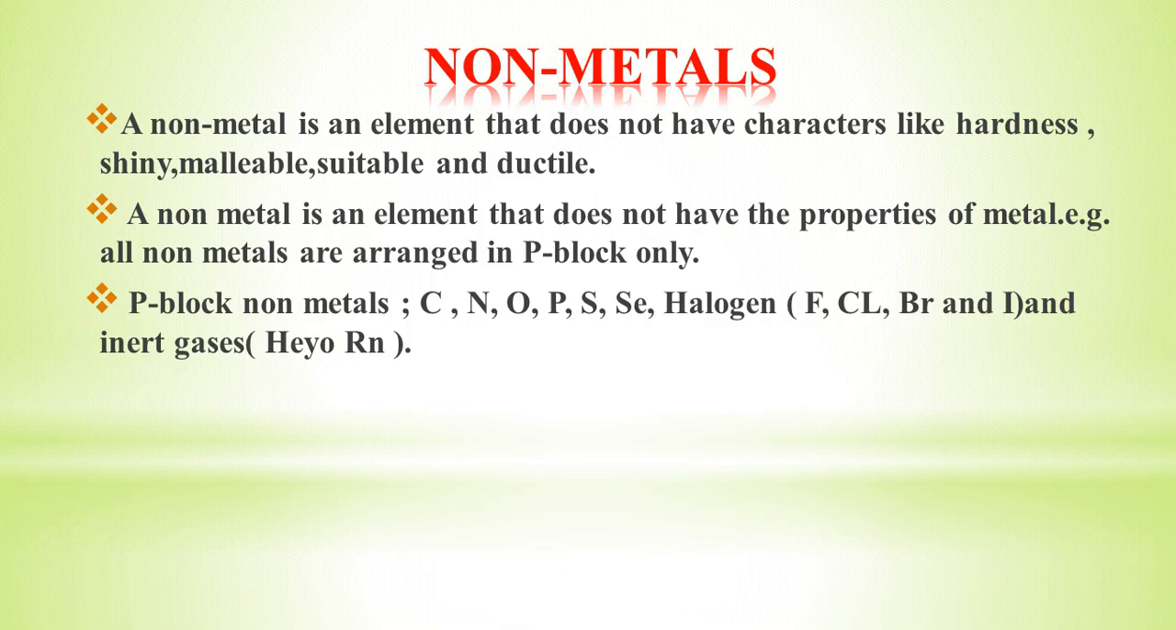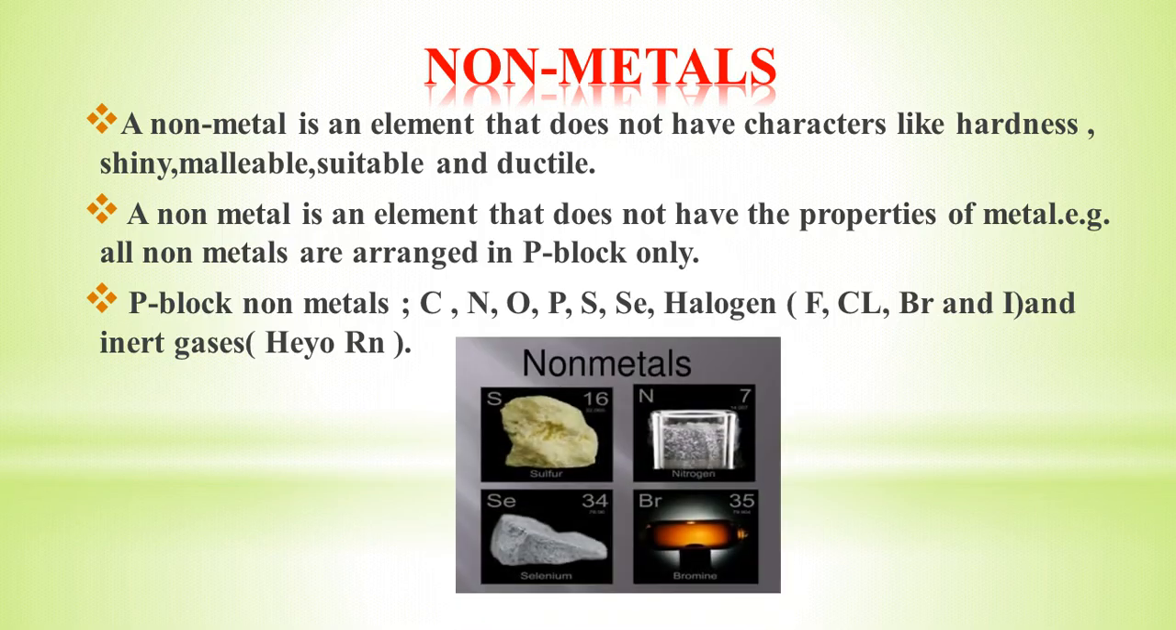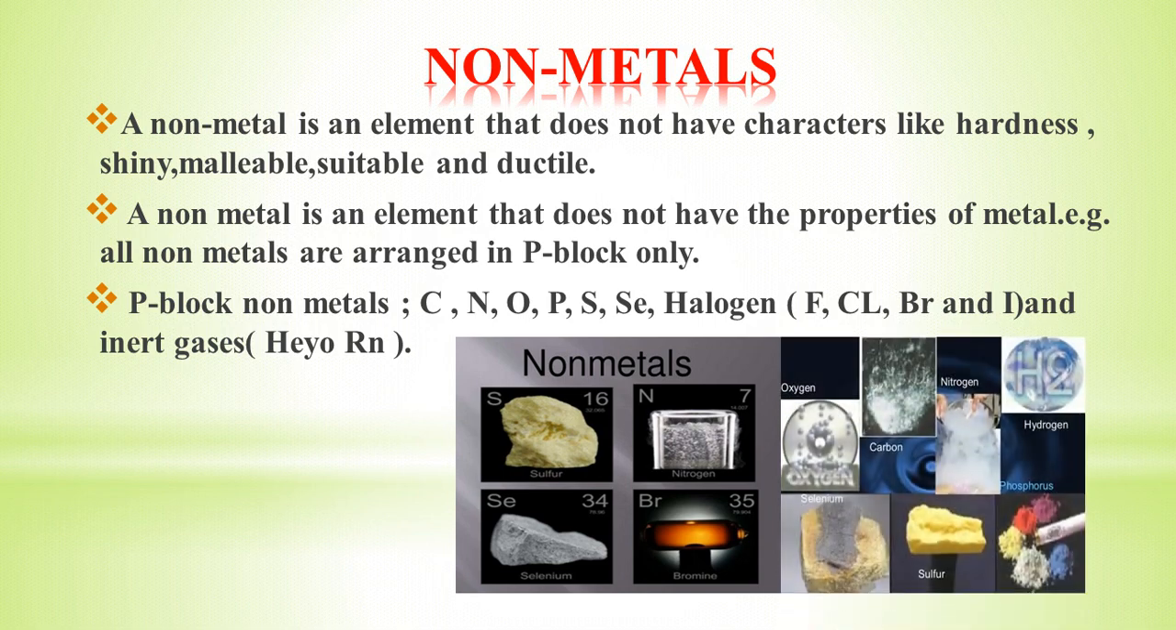The p block non-metals are carbon, nitrogen, oxygen, phosphorus, sulphur, halogens and inert gases. If some pictures are given, you can see that non-metals are not hard and do not shine. Sometimes they are in powdered form or soft. That is the physical structure of non-metals.